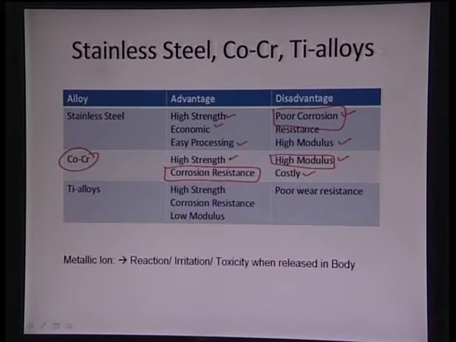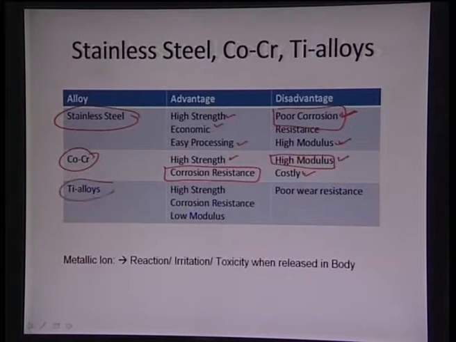So that is the disadvantage, that it has very high modulus, and at the same time it is very, very costly. So we saw that stainless steel is good in terms of strength, it is economic, it has easy processing, but it has poor corrosion resistance and very high modulus. So it has been negated by cobalt chromium, which has a better corrosion resistance, but it becomes highly costly, and its modulus also remains very high.